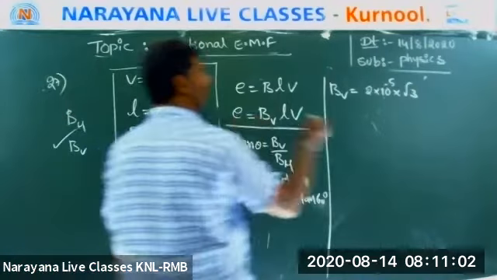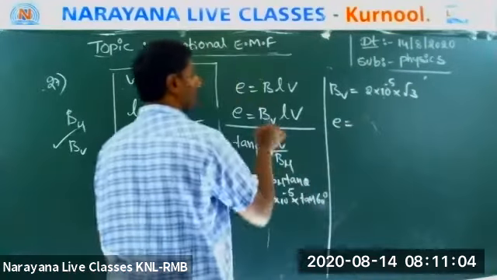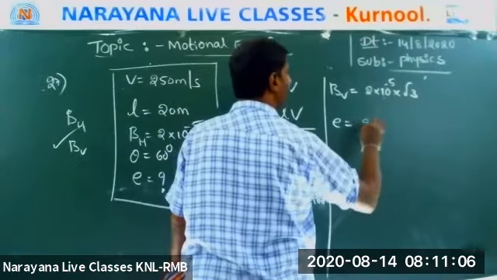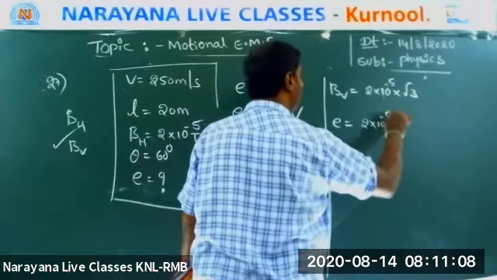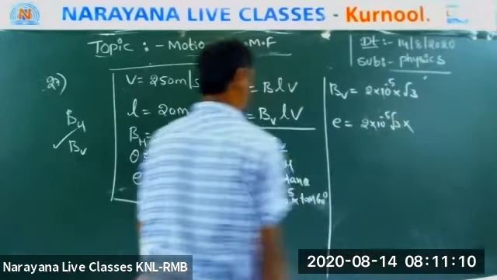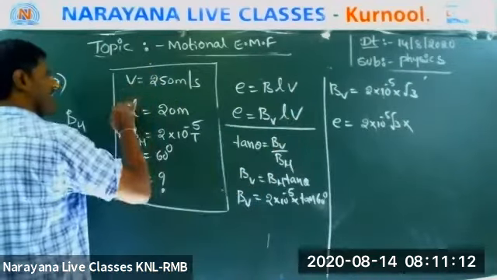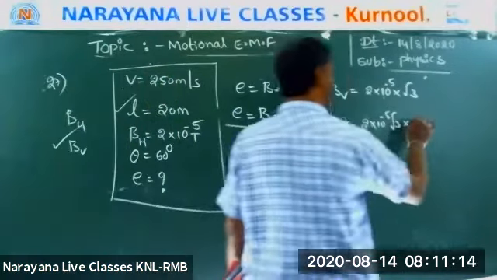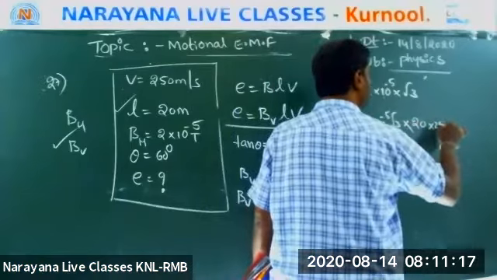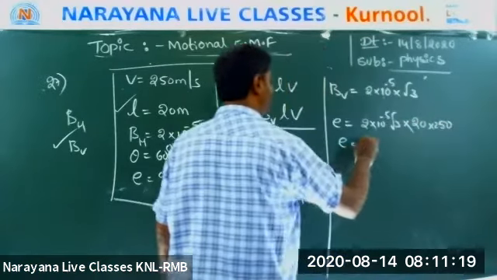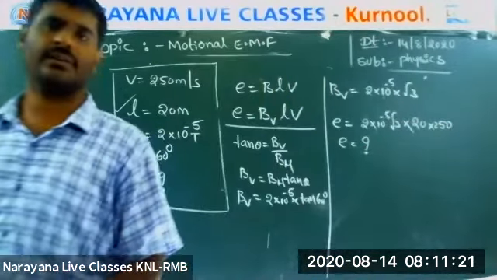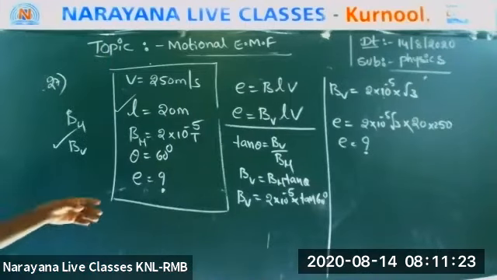Now substitute this value: E is equal to BV, 2 into 10 to the power of minus 5 root 3, into L, which is 20 meters, into V, which is 250. Then you will get the answer. Write that answer. Everyone understood?